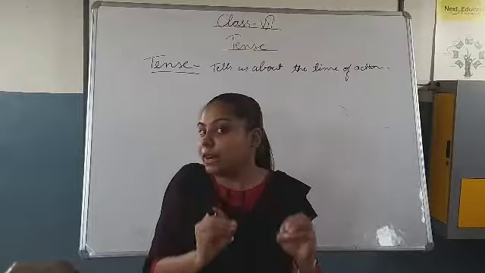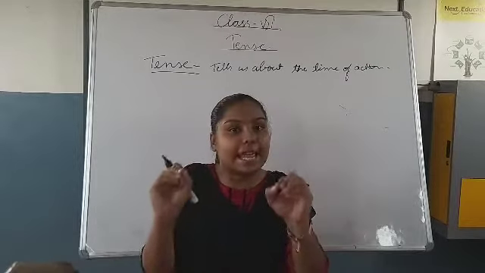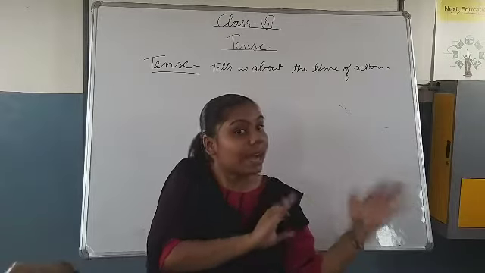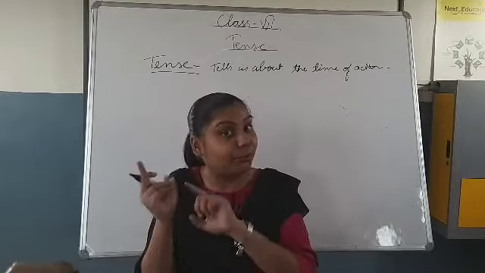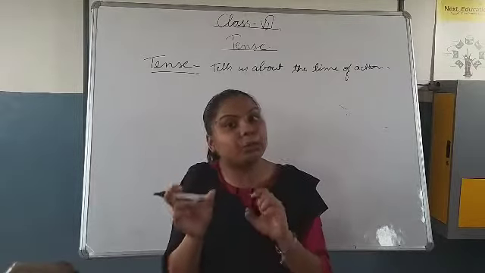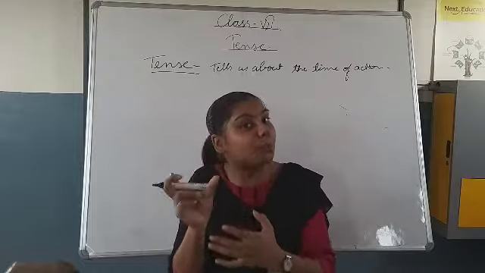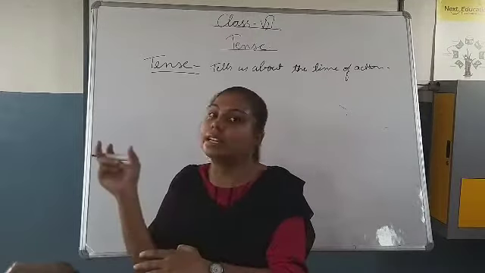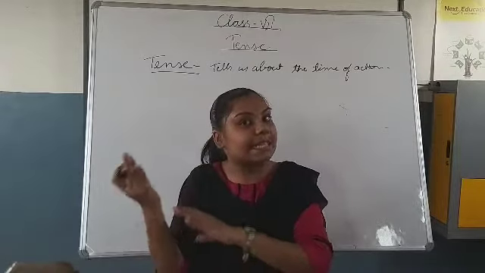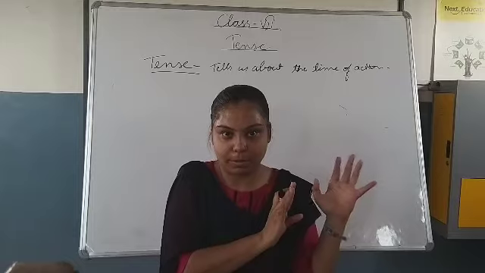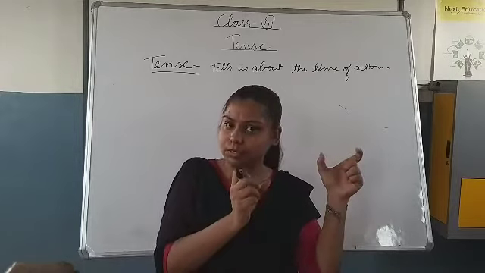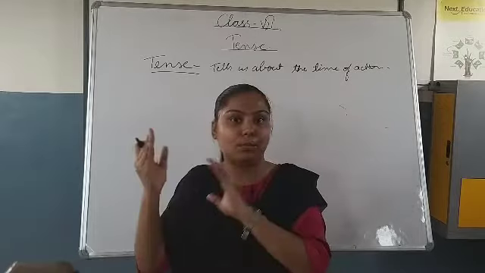Okay. So if you define tense, what can you say? Tense is the form of verb that tells us about the time of action. Okay? By seeing the verb of the sentence, or by seeing the form of the verb of the sentence, you can identify the tense of the sentence. Okay? So in short, you can say that tense is directly related to verb. By seeing the form of verb, we can tell about the time of action.